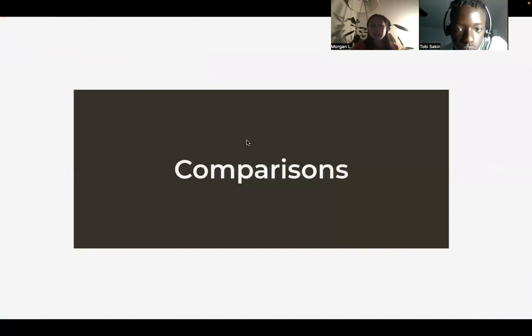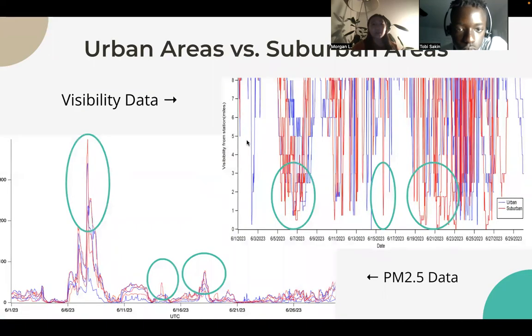And now let's draw some comparisons. So when we compare our data gathered from our urban areas versus our suburban areas, suburban areas are labeled in red, urban areas are labeled in blue. This kind of goes against our hypothesis. We believed that our urban areas would have worse air quality compared to our suburban areas because it's more industrialized and busy.